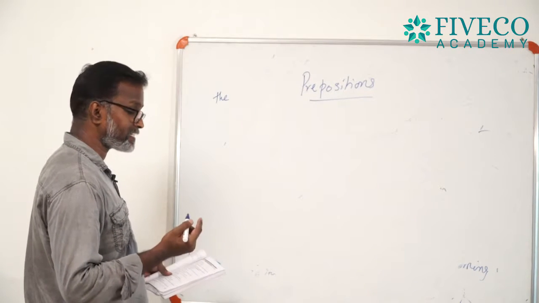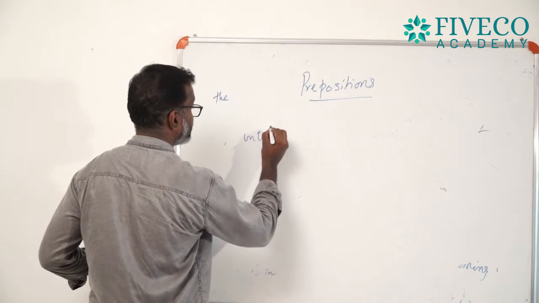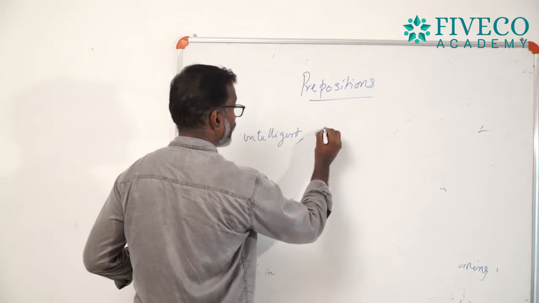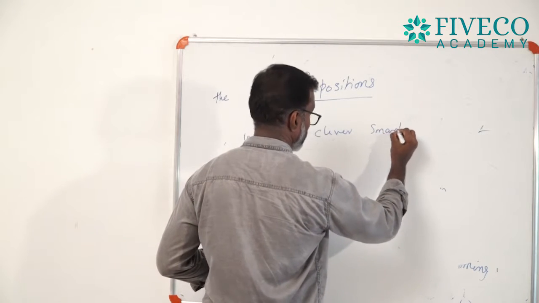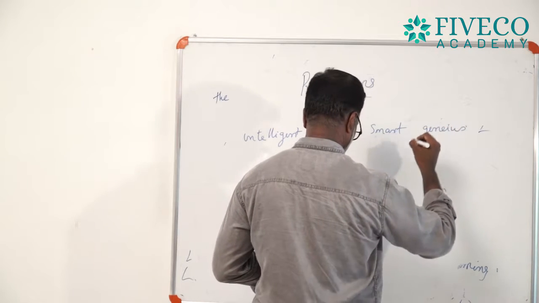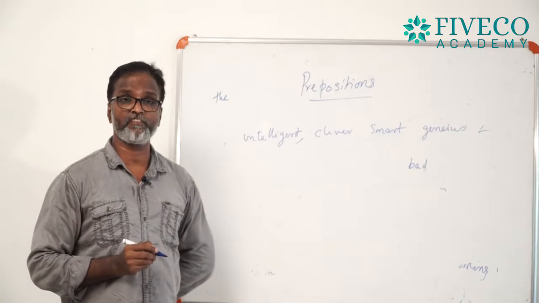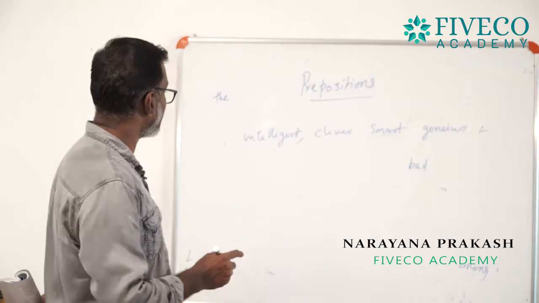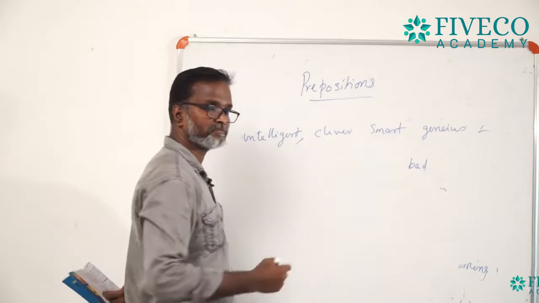While we refer the standard, we use several words like intelligent, clever, smart, genius, bad. These are the words we use in our English to refer to the standard.